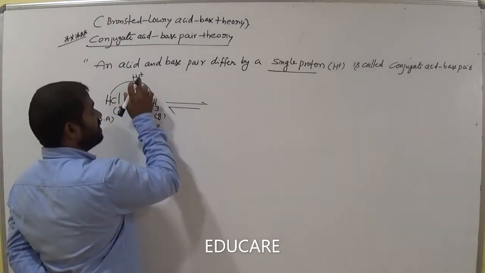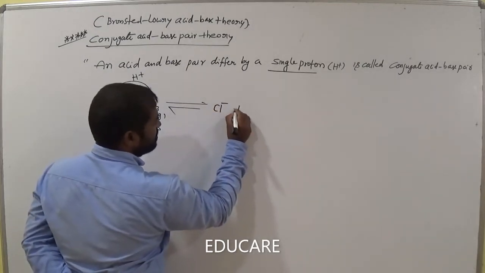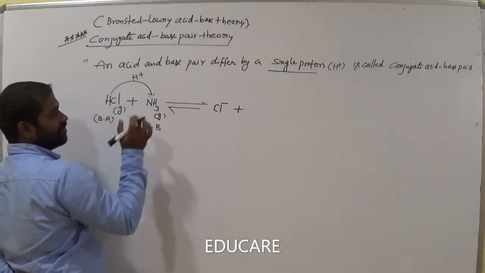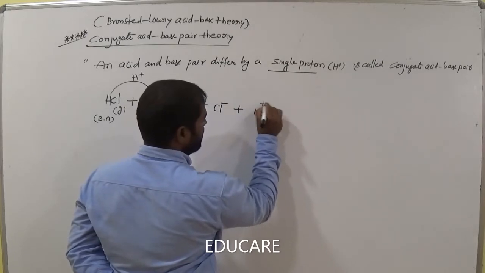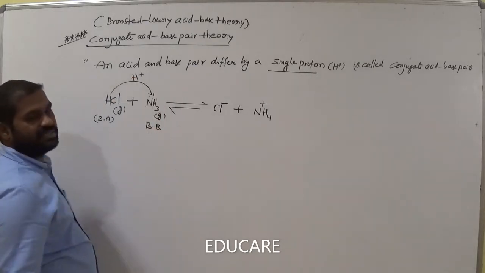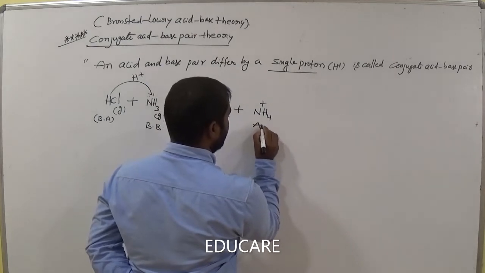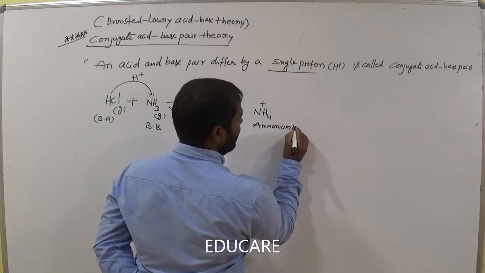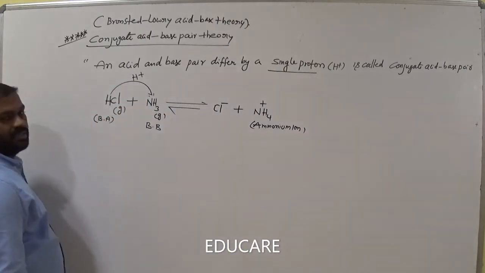This HCl, by losing H plus, converts to Cl minus, am I right? Cl minus. Then ammonia gained the proton, so what happened? It becomes NH4 plus. Is it clear? Already we have 3 hydrogens, it gains 1 more hydrogen, then it becomes NH4 plus. So we call it the ammonium ion, don't forget. Ammonium ion. Okay, this is ammonia.